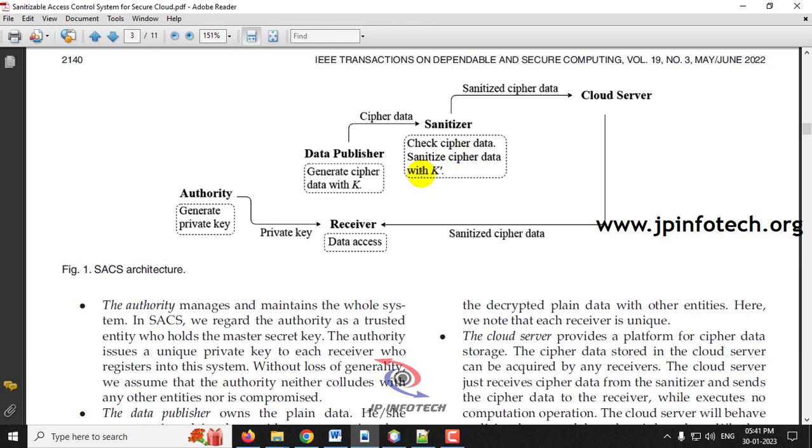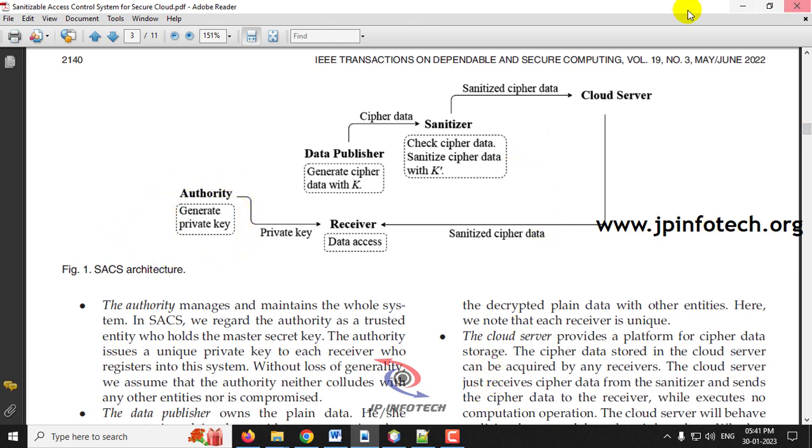The data stored in the cloud server is sanitized, so the Sanitizer should decrypt it, and the sanitized ciphertext is decrypted again using the public key available from the data publisher. All of this key management is handled by the authority entity.